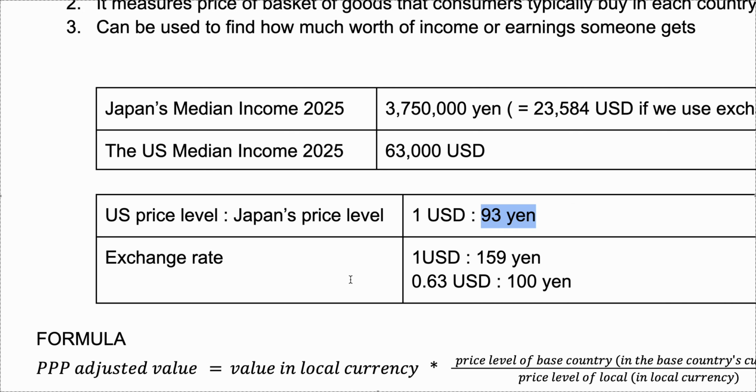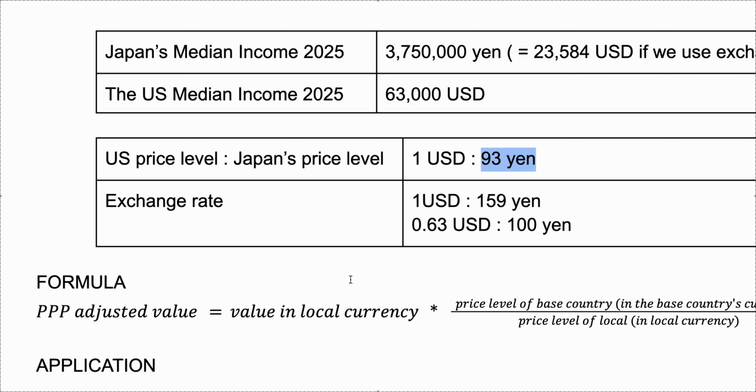So that's the ratio, and it is going to be different from the exchange rate. We have exchange rate, right? If you want to exchange US dollars with yen, $1 would be converted into 159 yen, which is different. I'm not going to explain in detail why it's different, but it's basically because how exchange rate is determined is way more complex. It's influenced by so many different factors regarding trade, international trade and things like that.